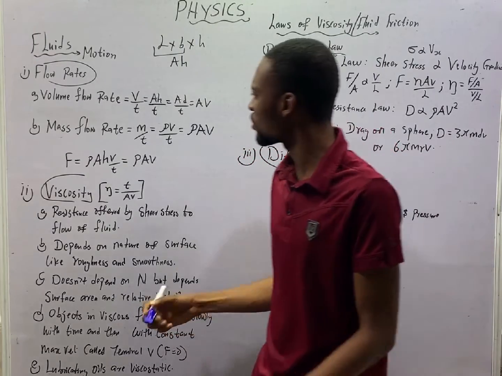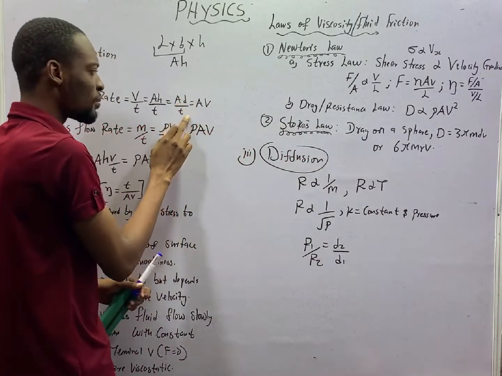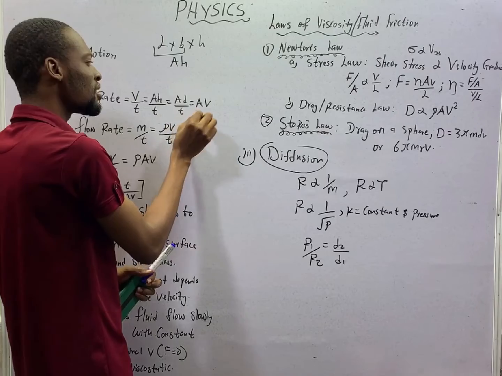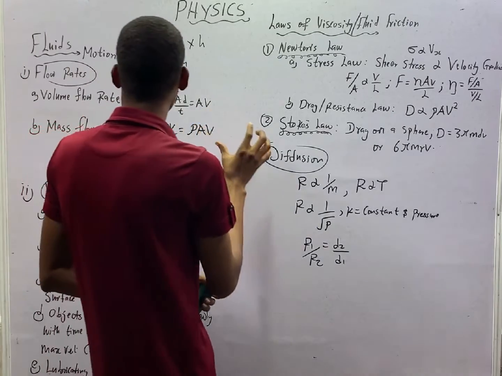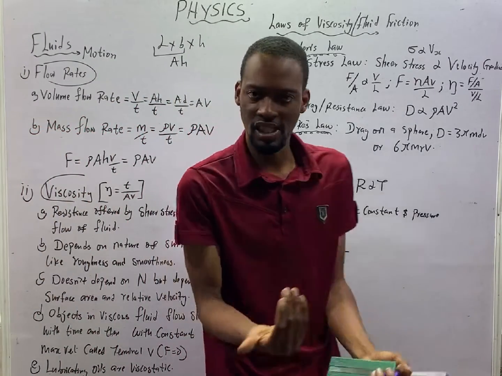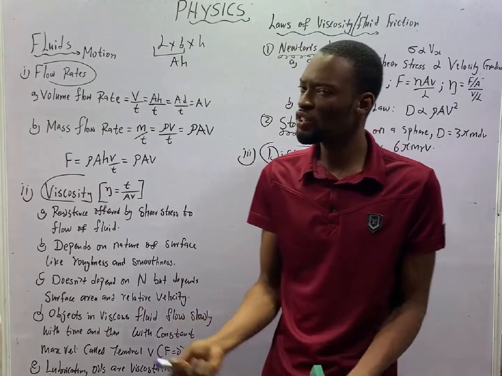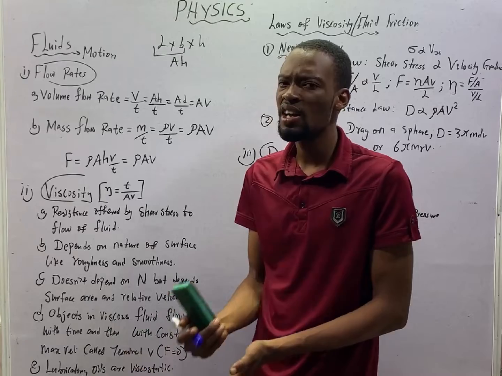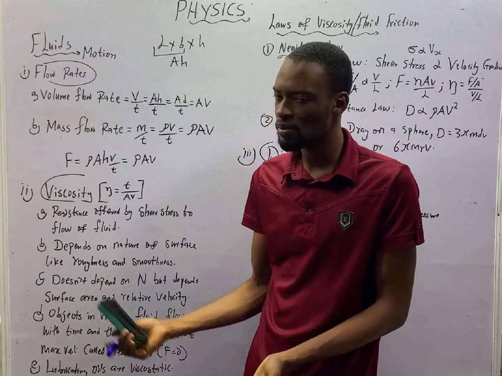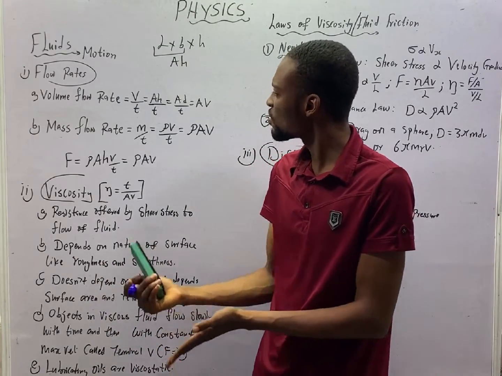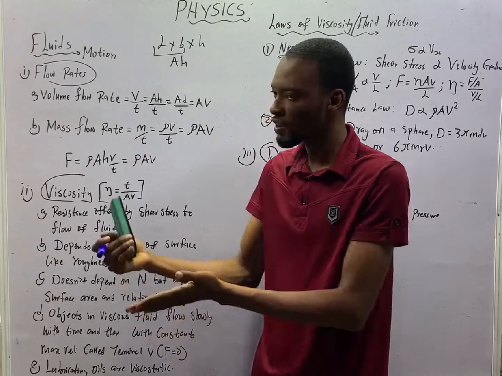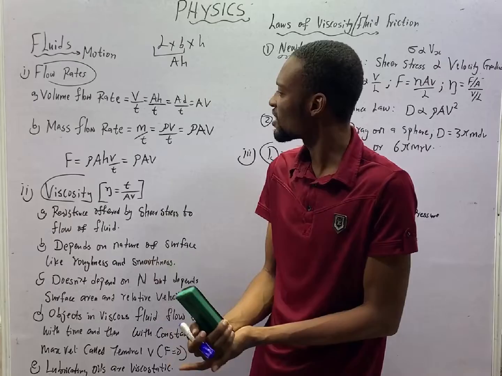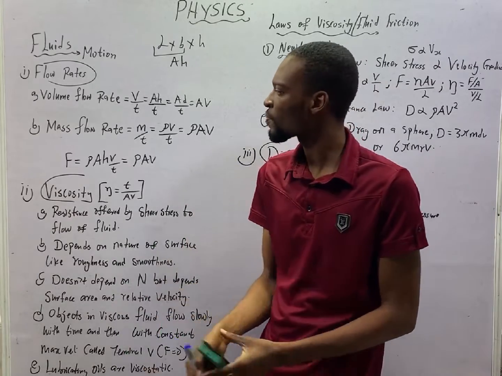In motion, displacement over time is simply velocity. So d over t is equal to v, which means depending on the parameters you are given, you can find volume flow rate by saying volume over time, or area times height over time, or area times d over time, or A v. V over t, A h over t, A d over t, or A v.